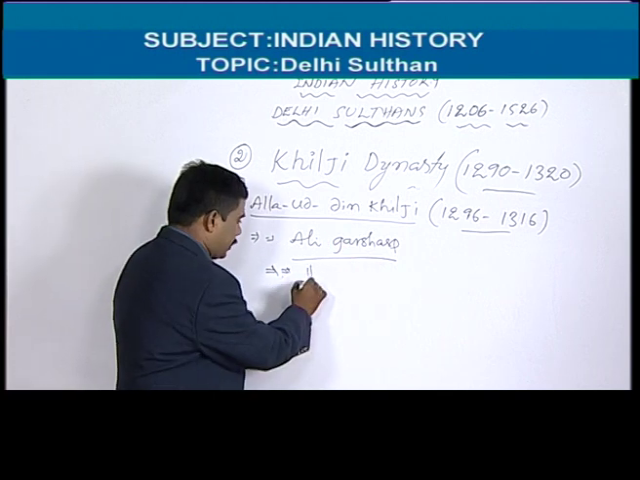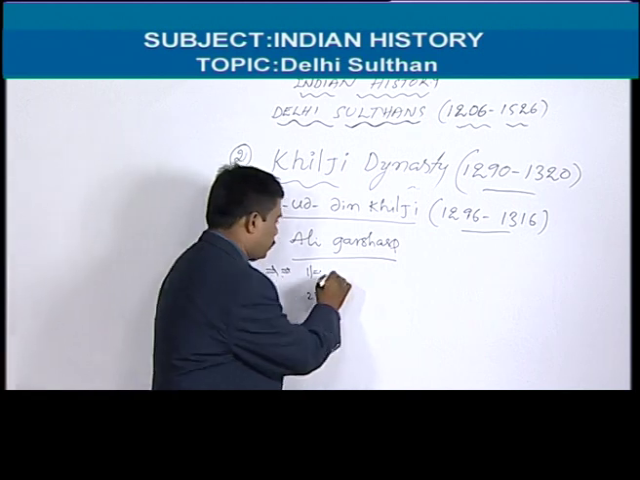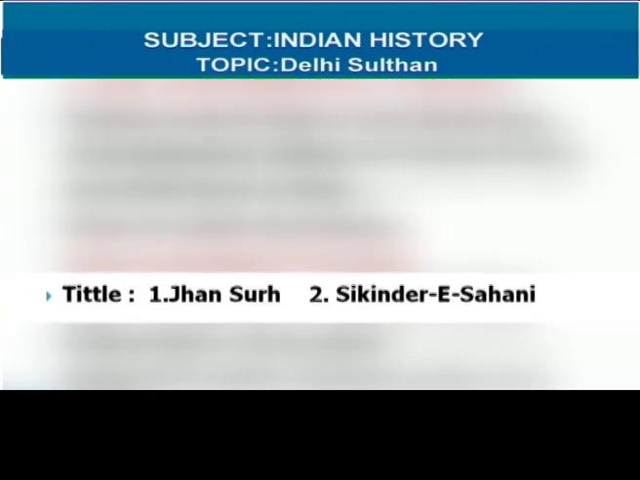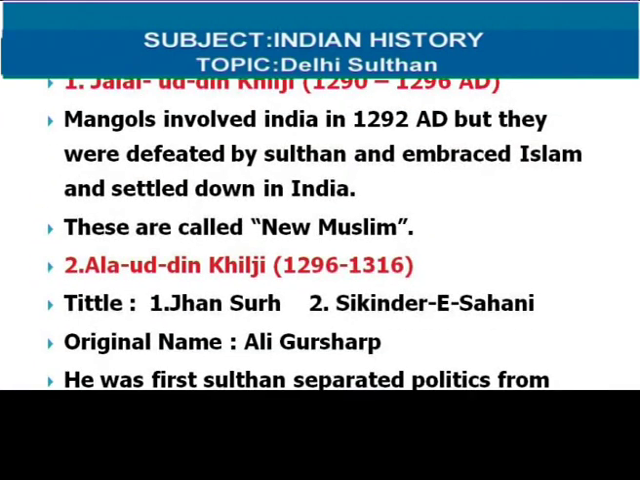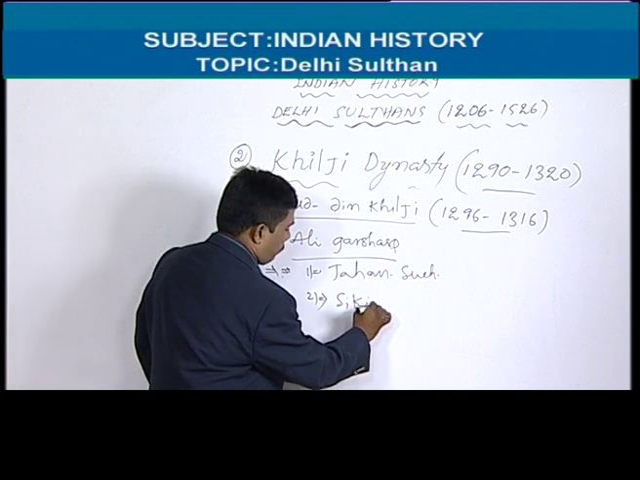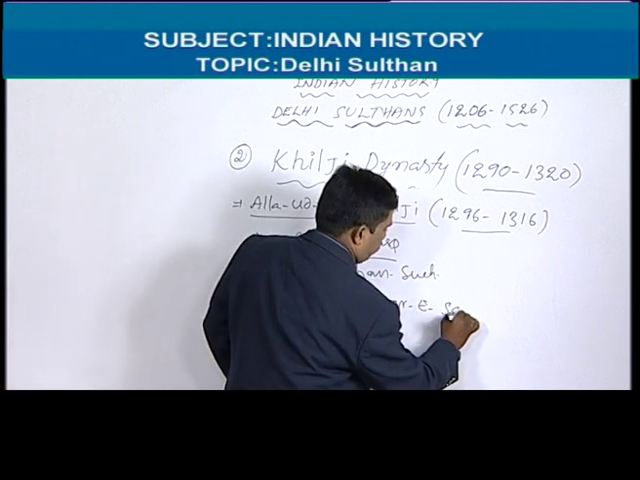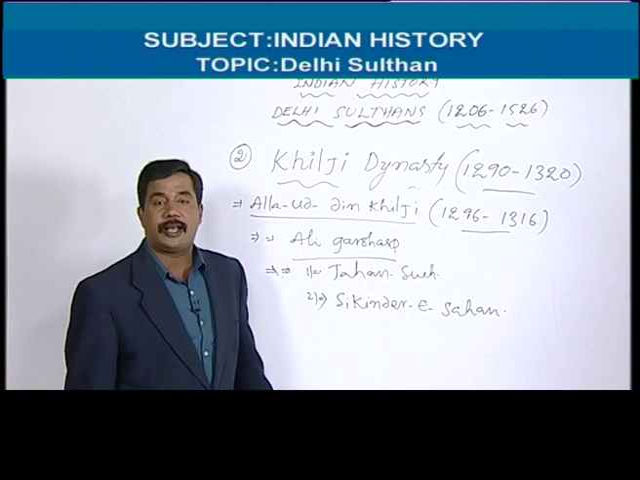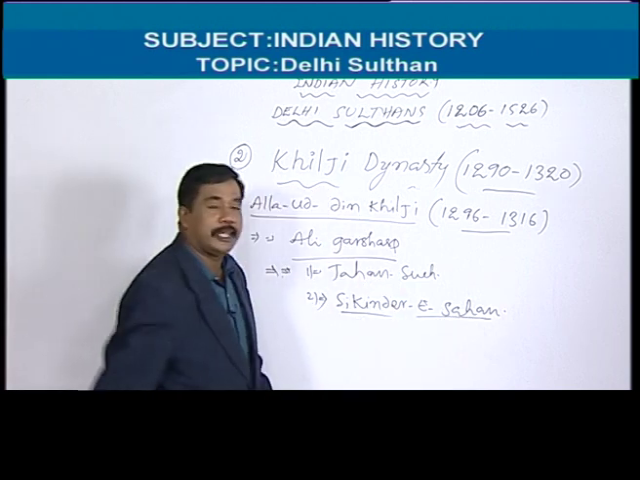And he has two titles. The first one, Jahan Such, means real administrator. And Sikandar Sahani. Sikandar Sahani means second Alexander.